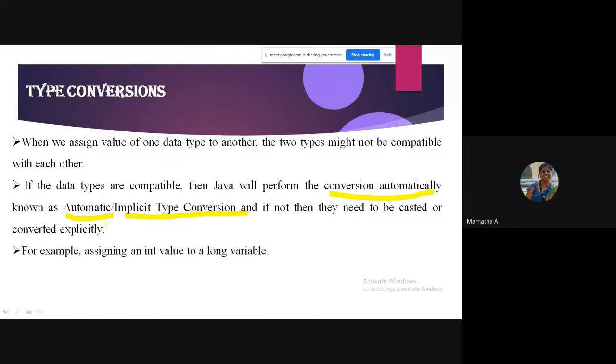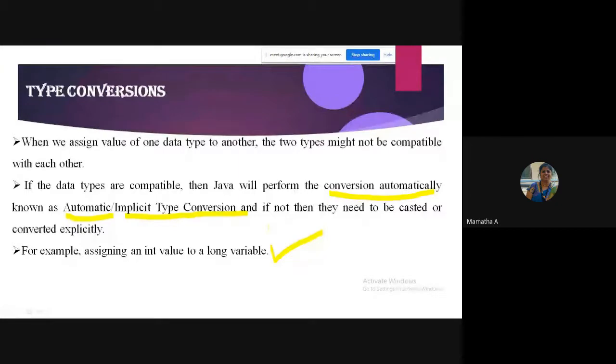For example, assigning an int value to a long variable. I'll show it with the program too. If I'm assigning an int value to a long variable, Java will do automatic conversion. Why? Because it is compatible. An int value can be assigned to a long variable. Automatic conversion happens when you are assigning a smaller data type to a larger data type.